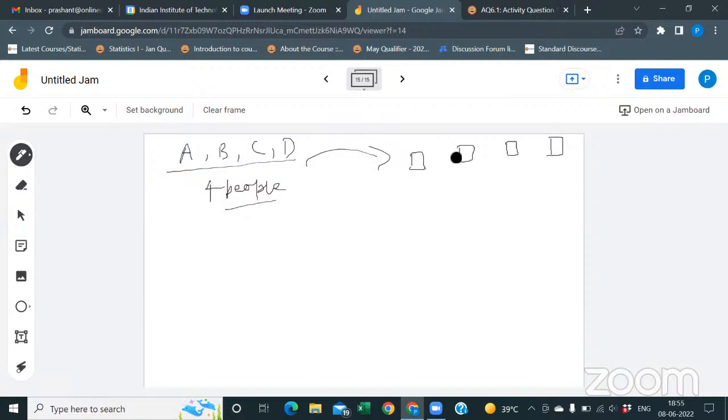That is another thing. See, for the first chair, how many people can sit? 4. For the second chair, any of the 3 remaining people can sit, then 2, and for the last, 1. That is 4 factorial.